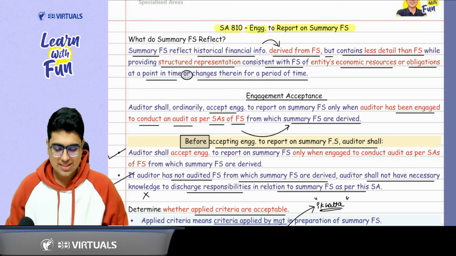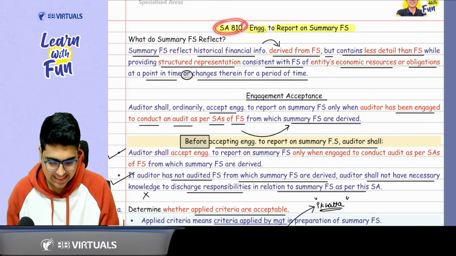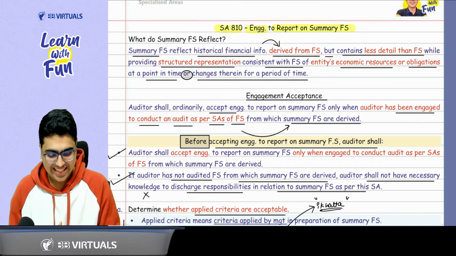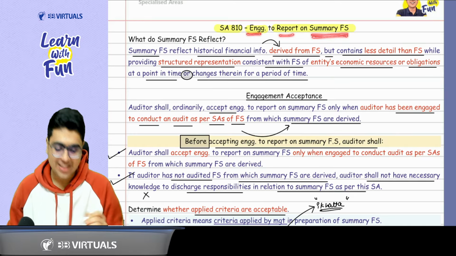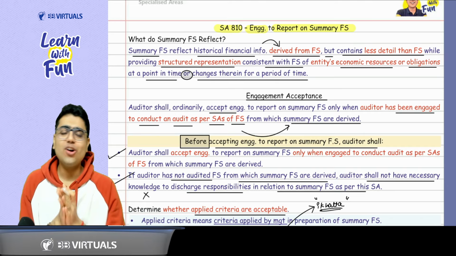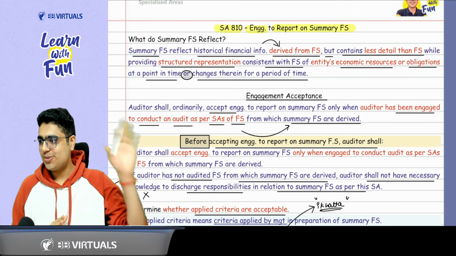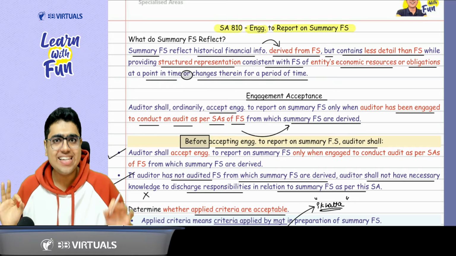Welcome everyone to this revision session where we are going to revise essay 810. Sir, essay 810 talks about what? It talks about the engagement to report on summary financial statements. So in this revision, we are not only going to revise the concepts but also the questions related to essay 810. So are you all ready? Yes sir, we are ready.